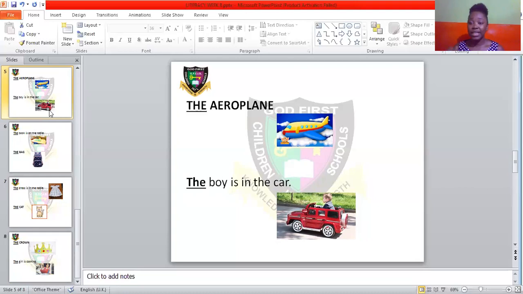So now, in the sentence, we're talking about a particular boy and also a particular car. That is article the. We use article the when we are referring to a particular object, a particular person, or a particular thing. That is when we use article the.